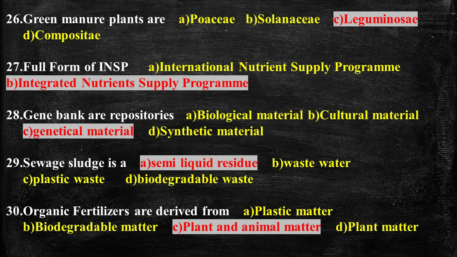Importance of gene banks: in an effort to conserve agricultural biodiversity, gene banks are used to store and conserve the plant genetic resources of major crop plants and their crop wild relatives.